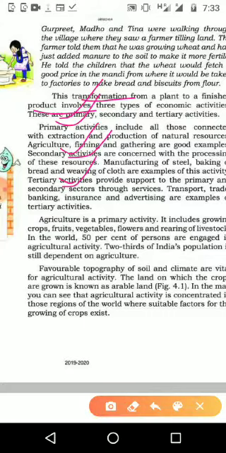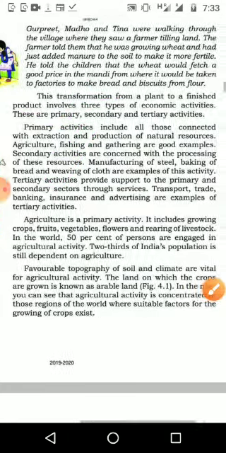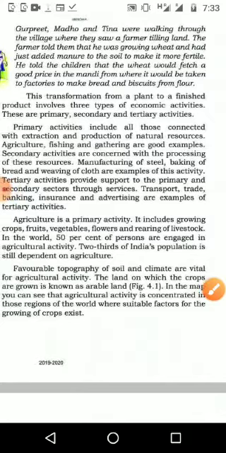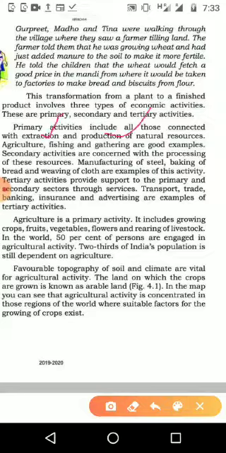Primary activity means agriculture, where we are working directly at the basic level, connected with the extraction and production of natural resources. With the help of soil and water, we are producing cotton or wheat, and that comes under primary activities. Agriculture, fishing, and gathering of food are examples of primary activity.